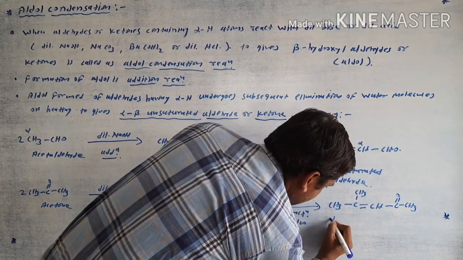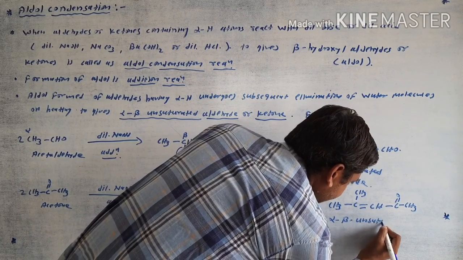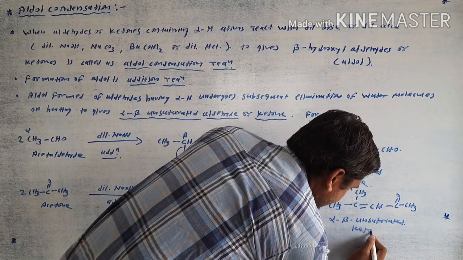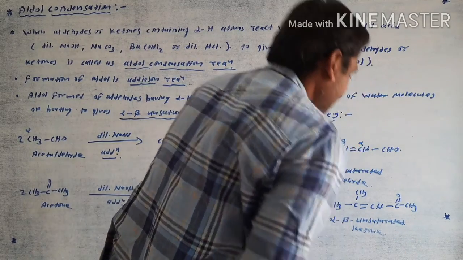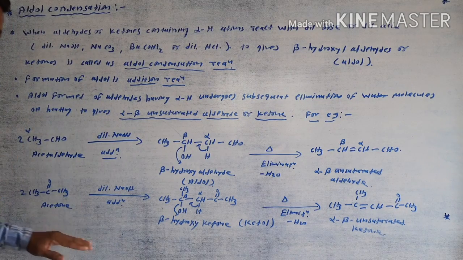This one is the alpha beta unsaturated ketone. This one is the simple reaction. This is the self aldol condensation reaction.